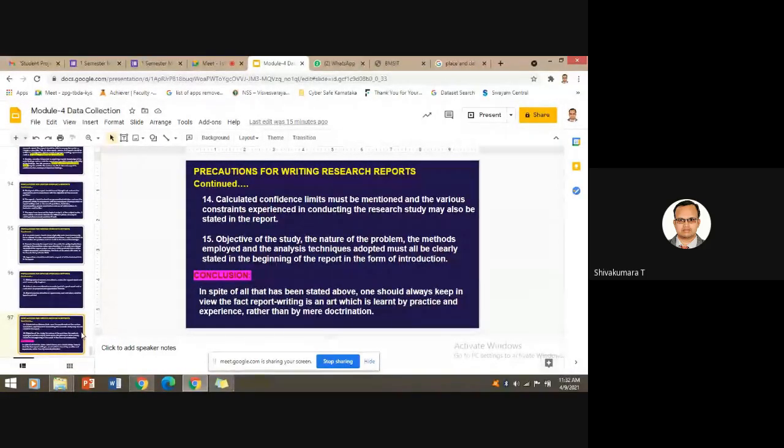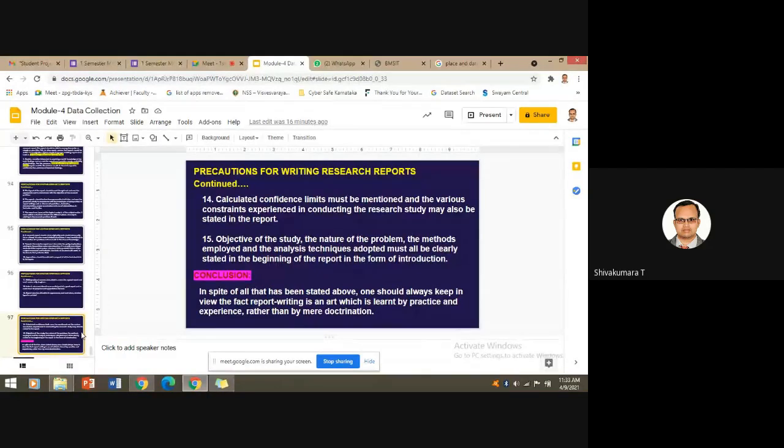Okay, and the objective of the study, always keep in mind that whatever you do, you need to adhere to the objective which was set in the beginning of your research, and the nature of the problem, whether it is an analytical research or an experimental research, or a qualitative research or a quantitative research, or an explorative research, and so on.